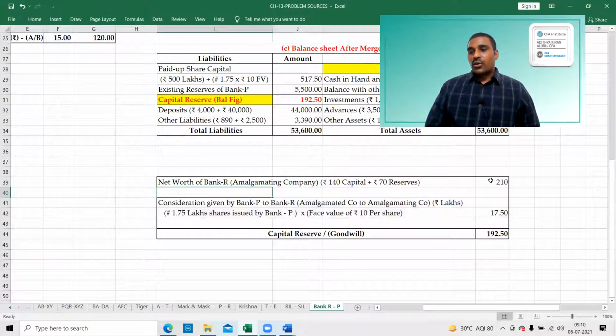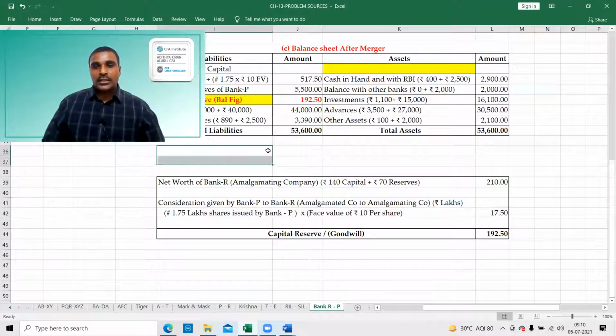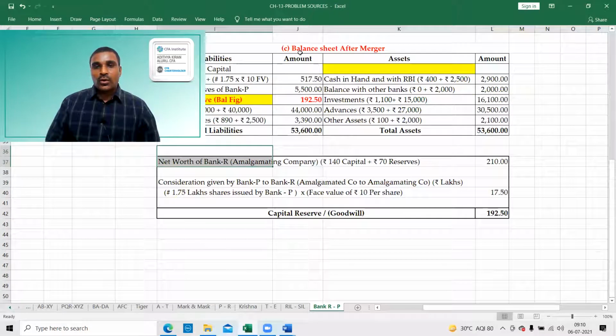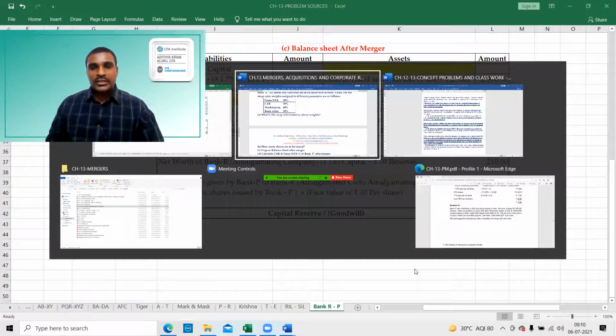So 210 and 17.5, this is the capital. The same 192.5 is a conceptual way. In the above balance sheet, you can take it without logic, without doing a working note also. The balancing figure we can take as capital reserve. So if you want the calculation, it is 192.5. It is very simple, no confusion.